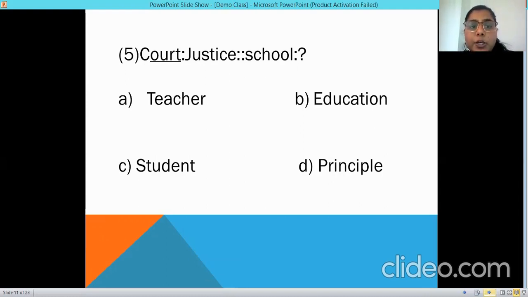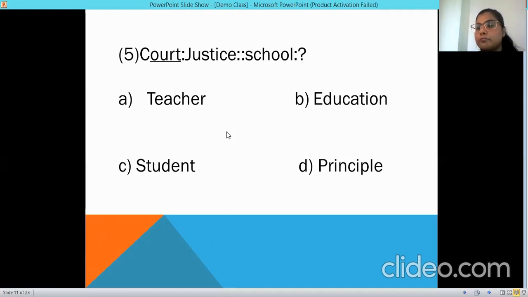Here the question is that court is somewhat related to justice. So what must school be related to? Now we have options teacher, education, student, and principal. These options are all somewhat related to school, but we have to find the appropriate answer to the provided question.